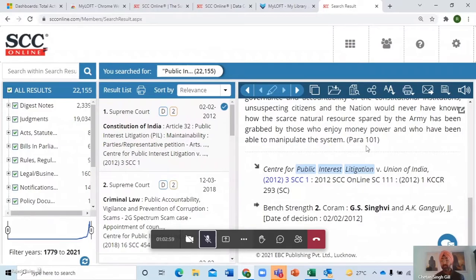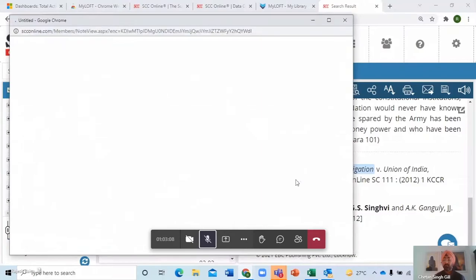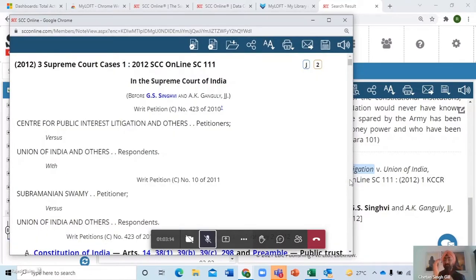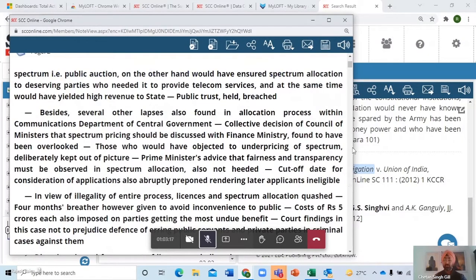Citation is already hyperlinked over there. So this is all clickable and you can open it in a different window. So it opens up over here. Now you must be wondering what is this brief? This is a summary. Now this summary is also available over here.